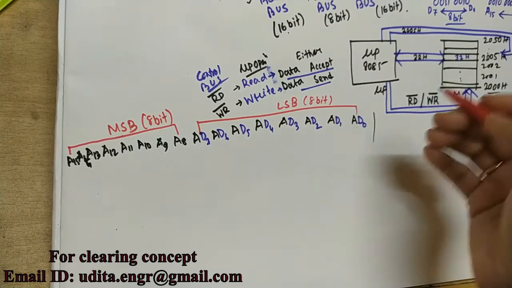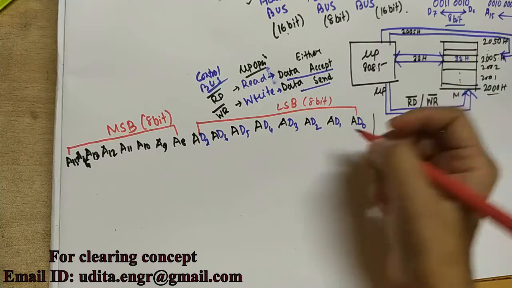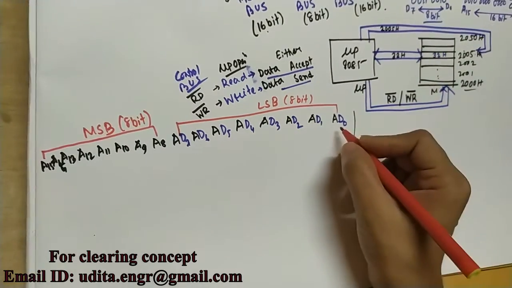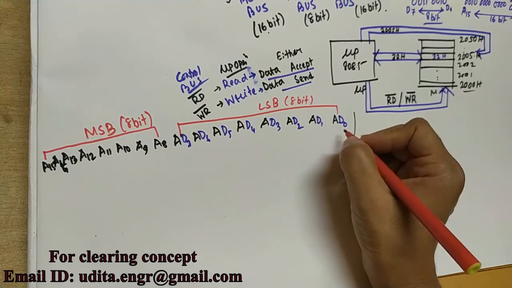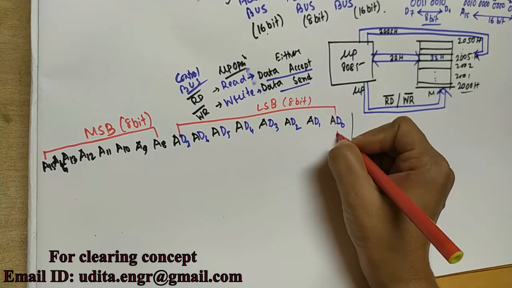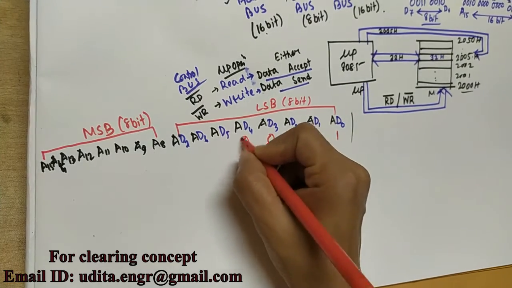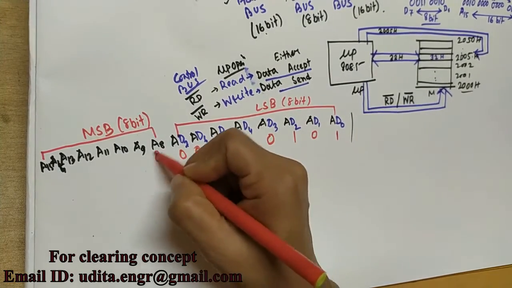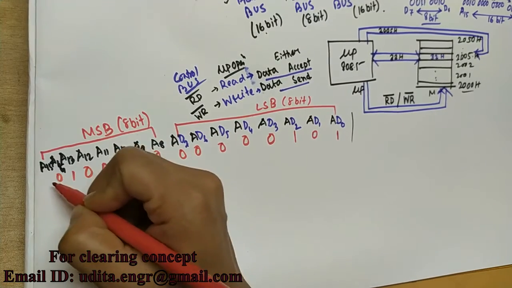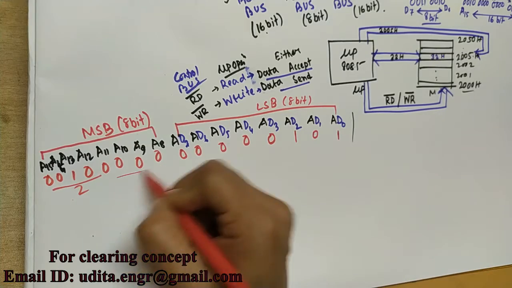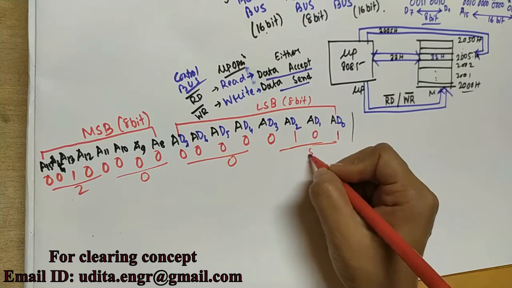First, when the microprocessor is pointing out a particular location, here we get the binary digits. Instead of 2005, we can write the binary number 0010 0000 0000 0101, so this is 200 and this is the 5.